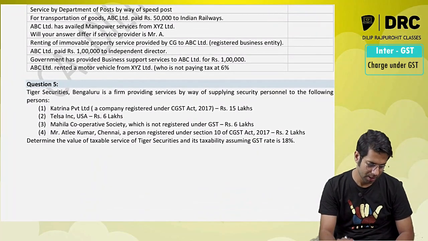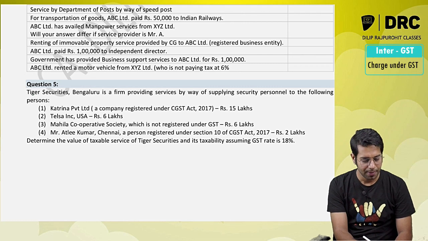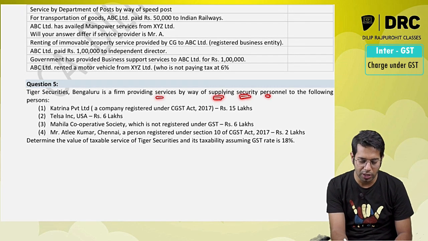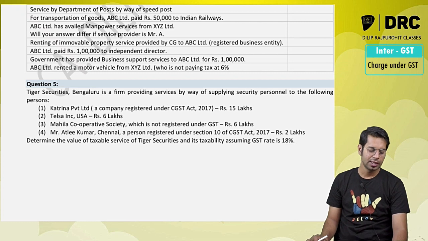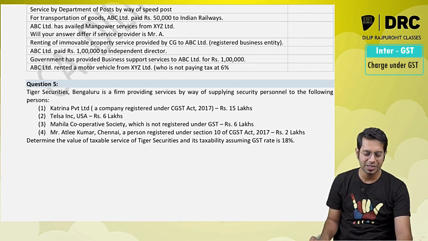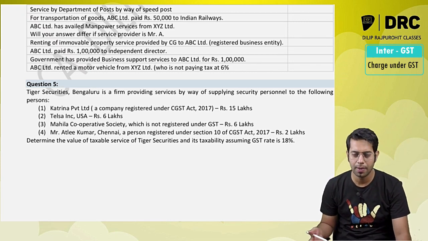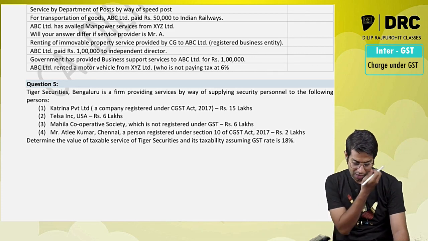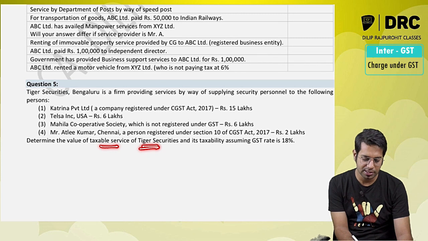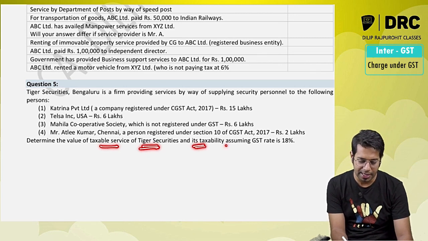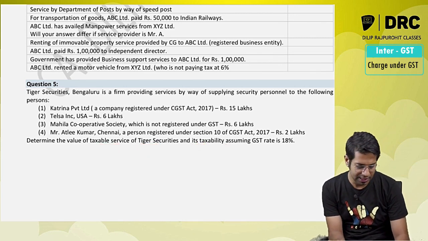Now Tiger Securities Bangalore is a firm providing services by way of supply of security guards to following persons: Katrina Private Limited. So there is a company called Tiger Securities. This Tiger Securities is a company in Bangalore giving security services to whom, sir? Following persons, you are required to determine the value of taxable services of Tiger Securities and its taxability, assuming the GST rate is 18%.